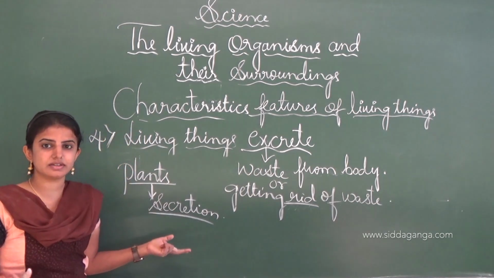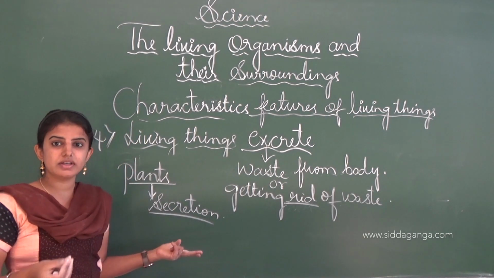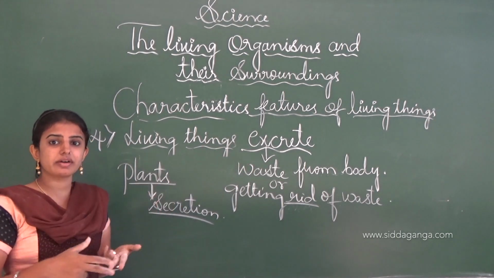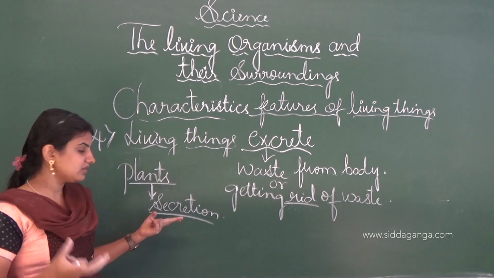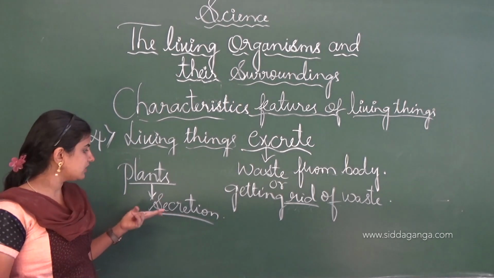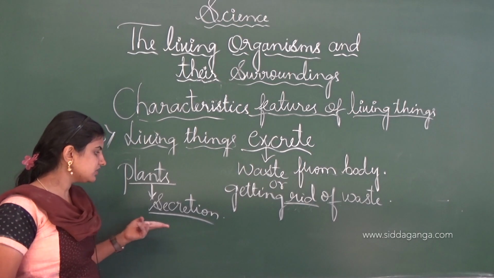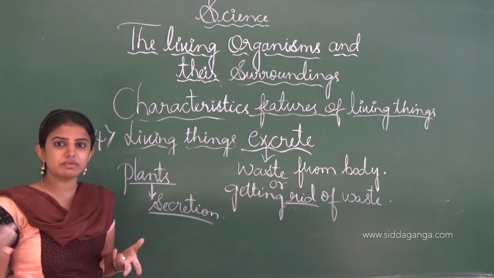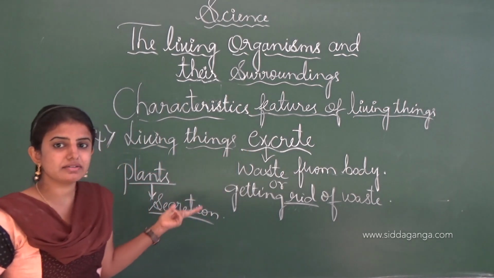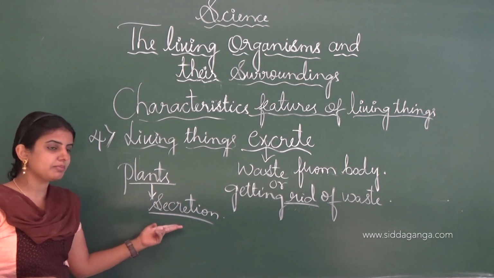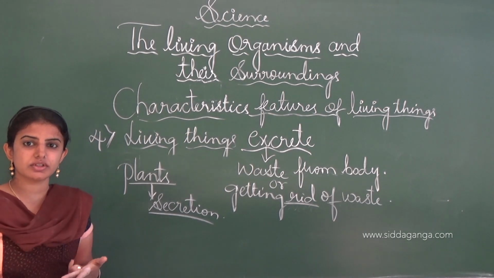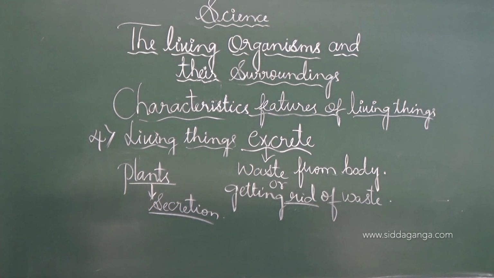Some plants secrete a white liquid from their body, and a reddish brown liquid also comes out from some plants. Secretion means waste is secreted out, and this is the excretion. The white liquid which comes out of the plant is called secretion.